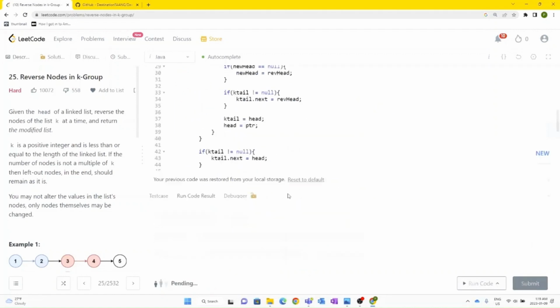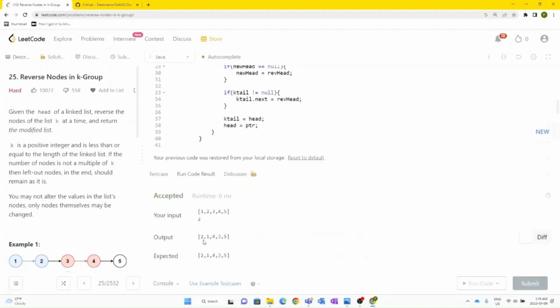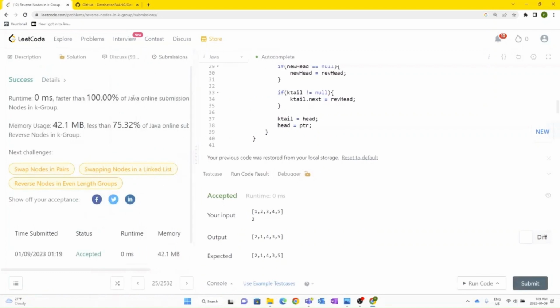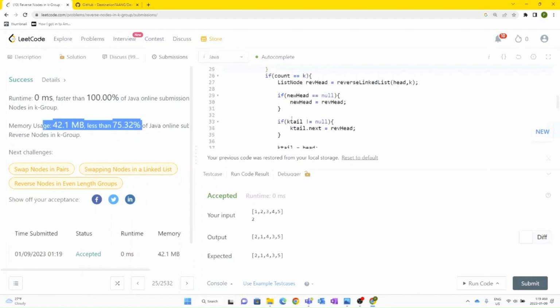And now let's try to run this code. So our solution seems to be working. Let's submit this code. And if we submit this code, our solution actually runs faster than 100% of all the other solutions, and that is because the runtime is actually 0 milliseconds. And even if we see in terms of space complexity, this is really good. So this is a very good solution.